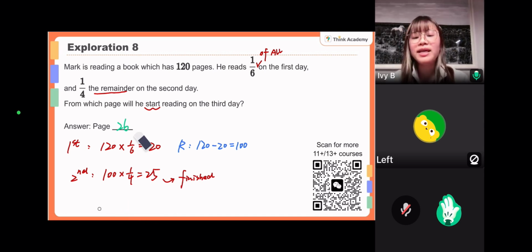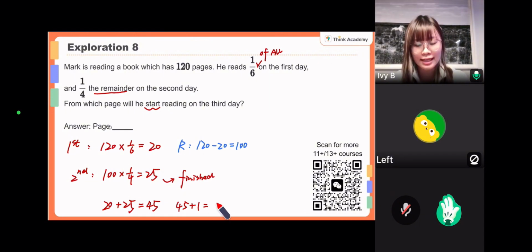No, why not? Because this is only for second day, and this is for the first day. So you need to calculate the total read pages. So it will be 20 plus 25 equals to 45. And then 45 plus one more page, which is the new page for the third day, that will be 46. So he will start with the page 46 on the third day.